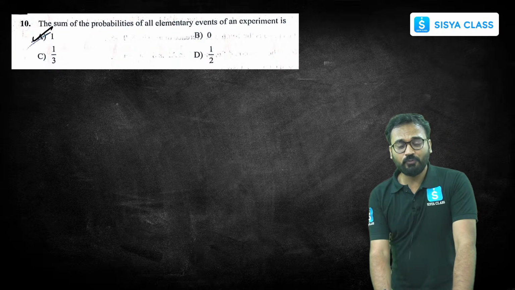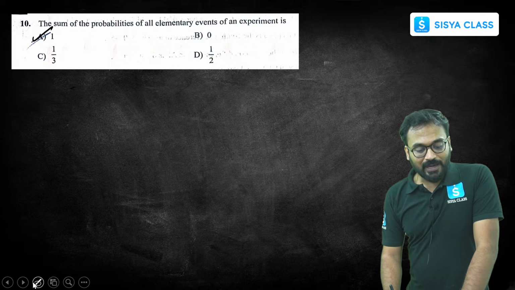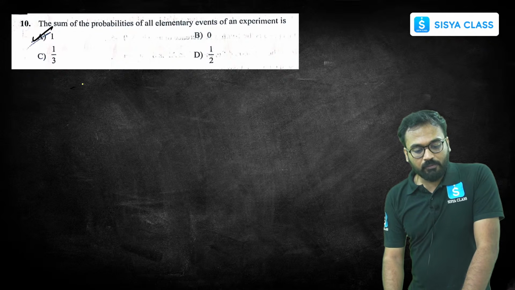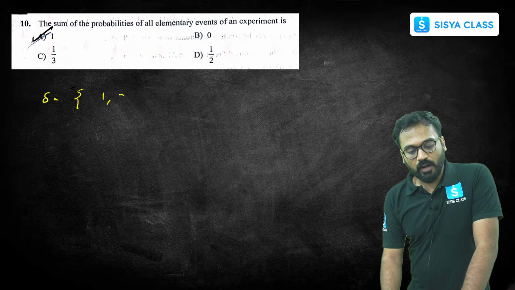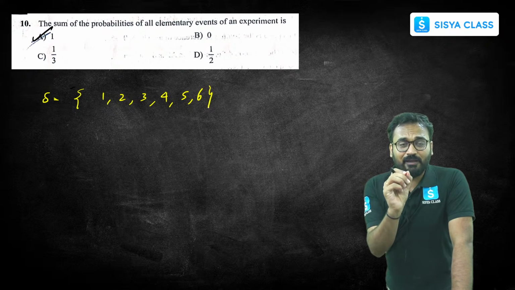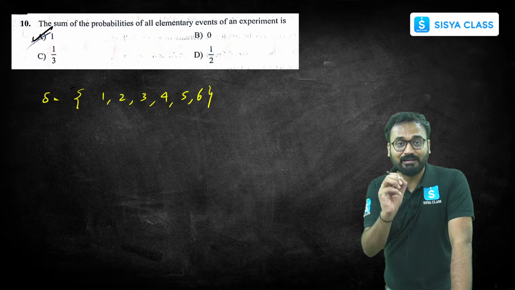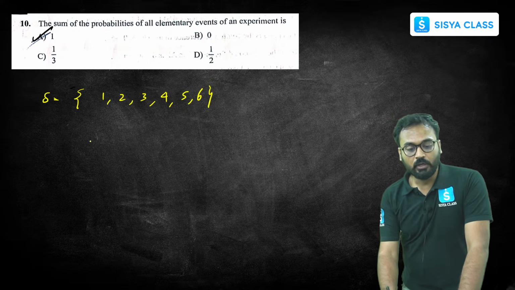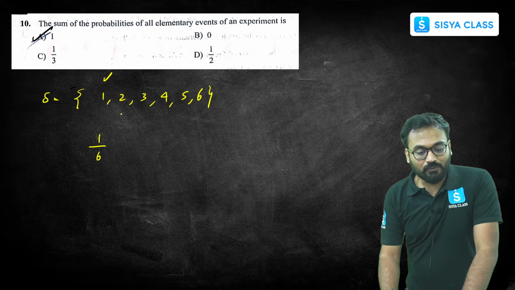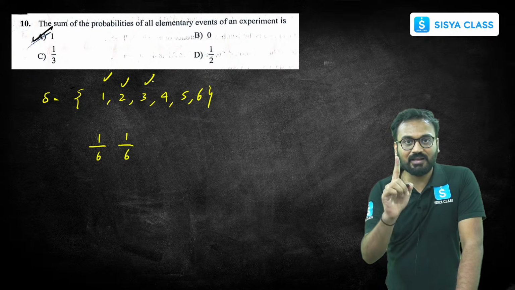Example also I'll show you. If we throw a dice, we will get the sample space to be like this: 1, 2, 3, 4, 5, 6. Elementary events are each and every individual element of this particular sample space occurring. So this occurring is 1 out of 6. This occurring is 1 out of 6. Only one chance, right? This 3 occurring is 1 out of 6.